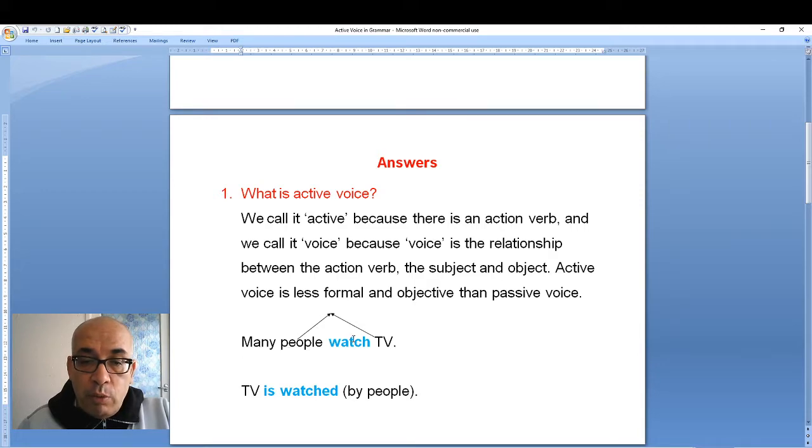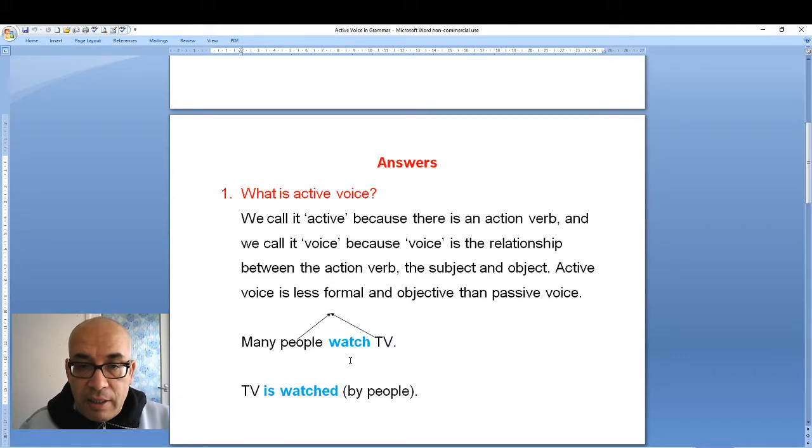Many people watch TV. So watch is the action verb. People is the subject. TV is the object. Okay? We have an action verb, watch is the action verb, and the relationship between people, between watch and TV, this relationship is what?